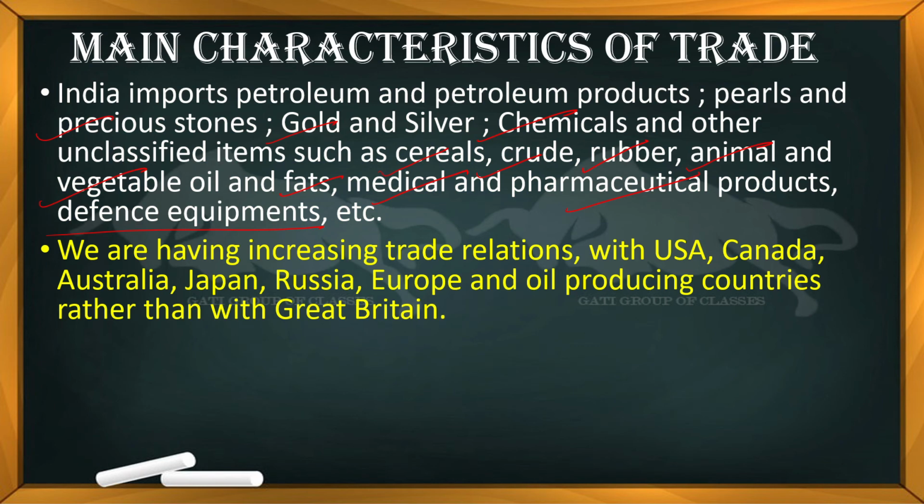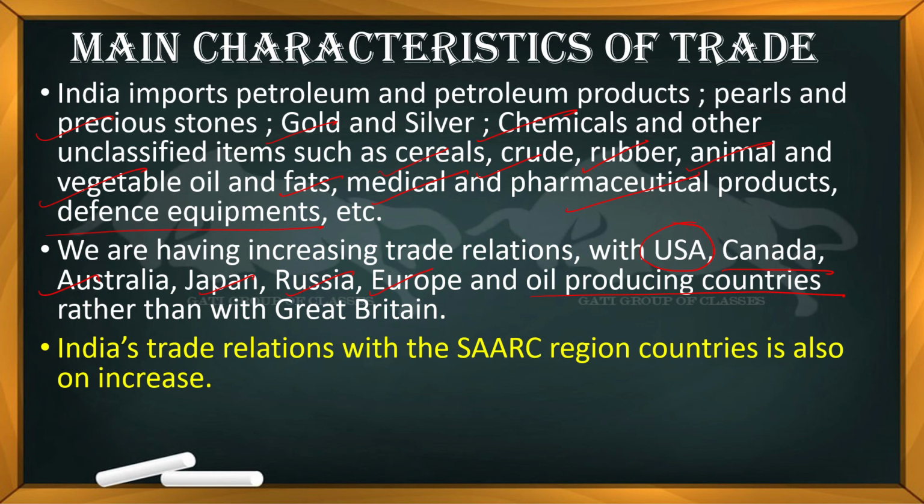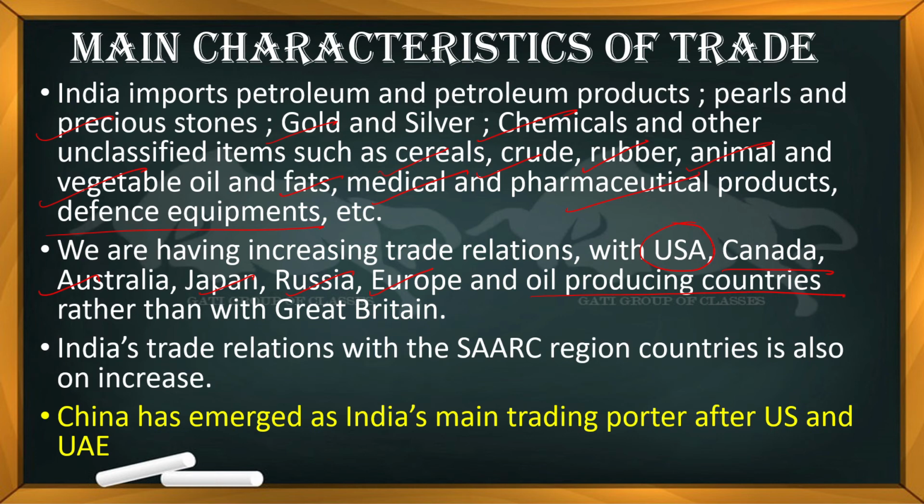And we have increased trade relations with many countries such as USA, Canada, Australia, Japan, Russia, Europe, as well as many of the oil producing countries such as Dubai and UAE, but not so much with Great Britain. Is it okay? So let's talk about India's trade relation with the SAARC region also. We are not going to discuss SAARC over here, because we will discuss it in political science. So let's talk about another country, China. China is also an important trading partner for us, after the US as well as after UAE.